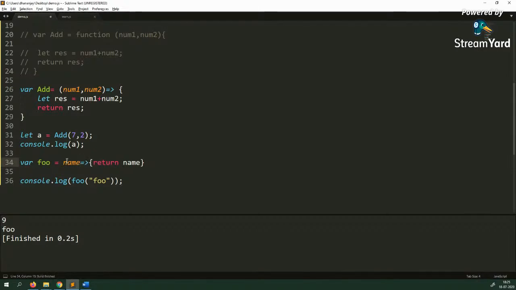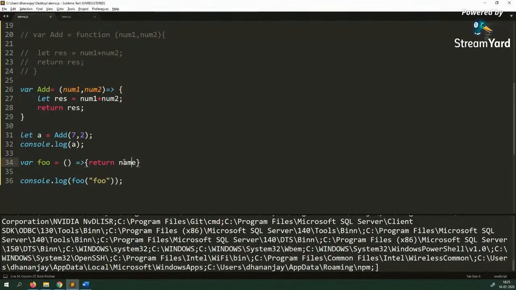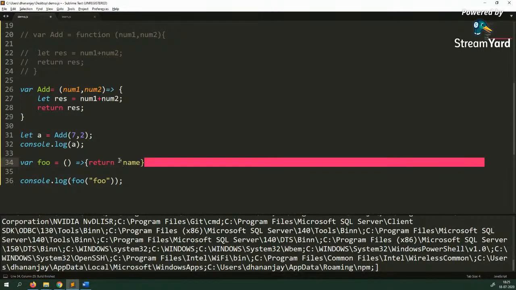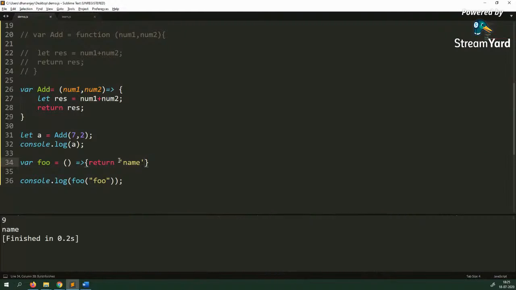The second thing is that if you have zero parameters, meaning there is no argument, then you must give the small brackets, otherwise it gives us an error. Now it should be fine. All right, so this is how you pass the parameters.